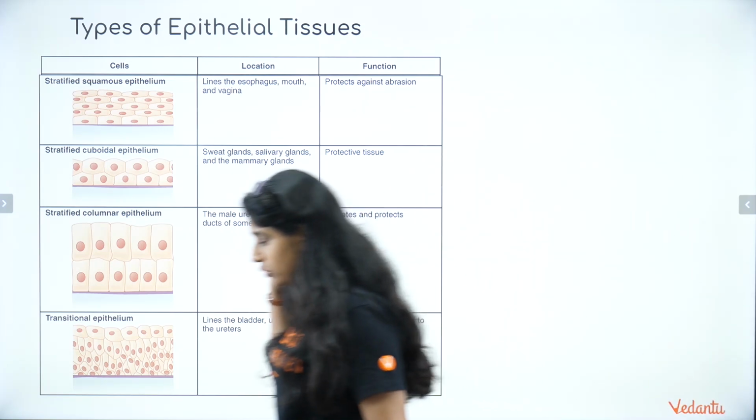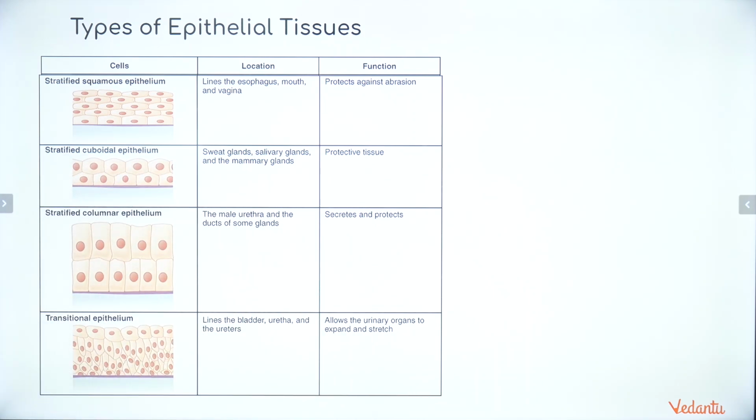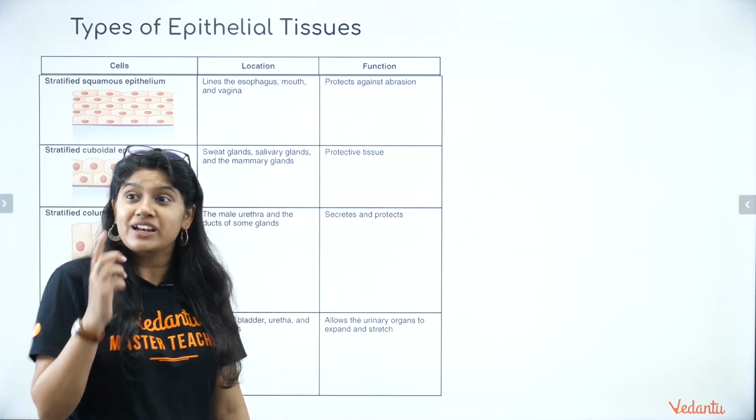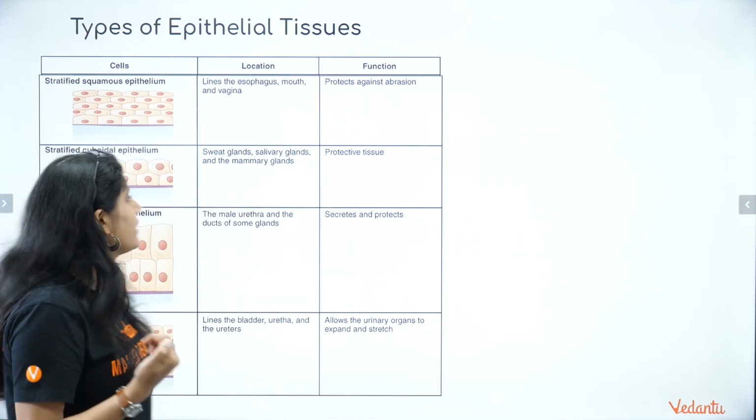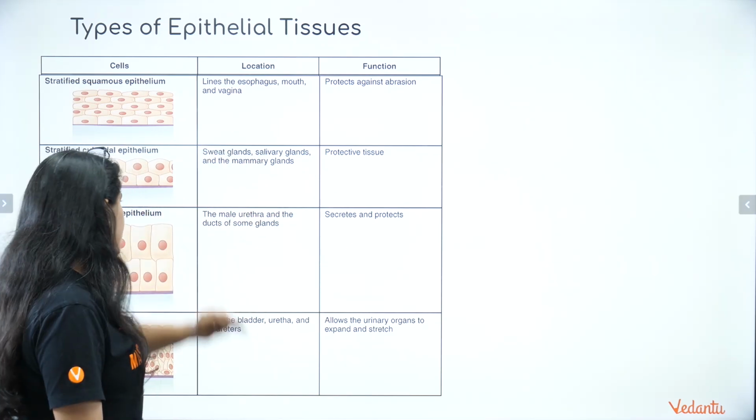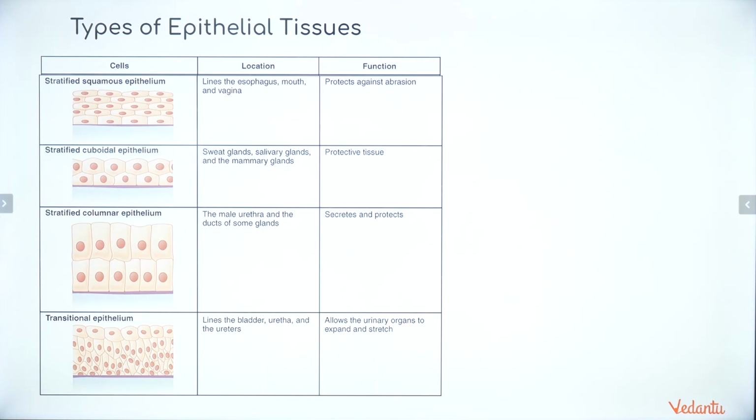Then, of course, everyone, if you see over here, we have our favorite tissue, which I personally love, the cuboidal. Now, cuboidal is very important, usually present in the sweat glands, right? They are present in the sweat glands and the salivary glands also. Interesting, right? These are the protective ones, everyone. Then columnar and the transitional.